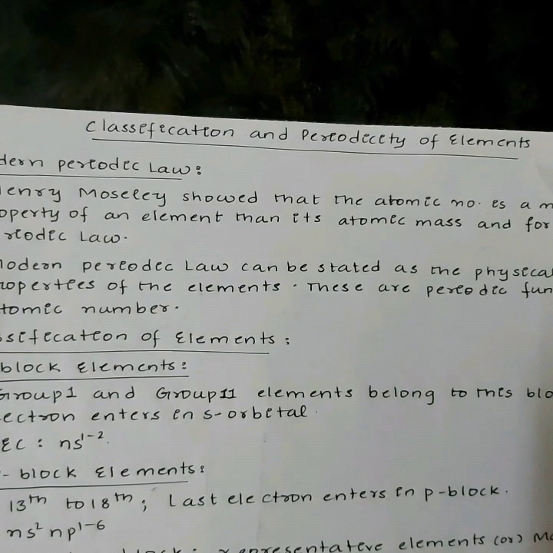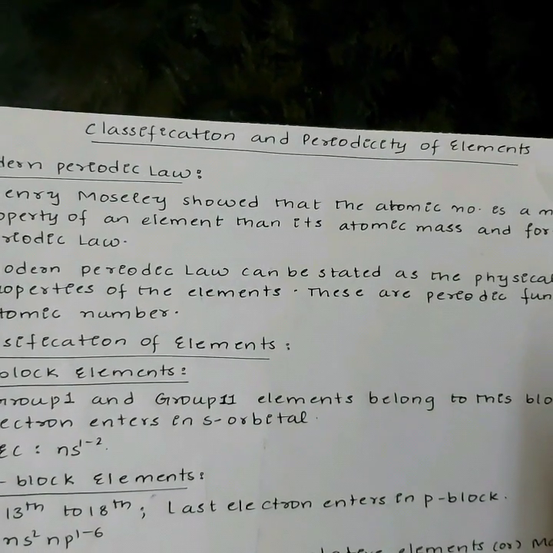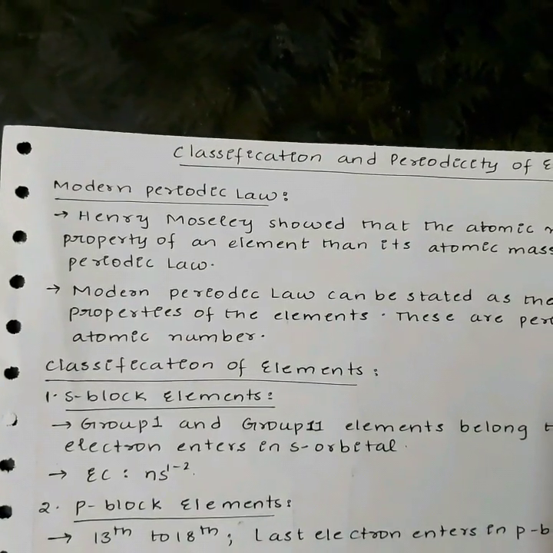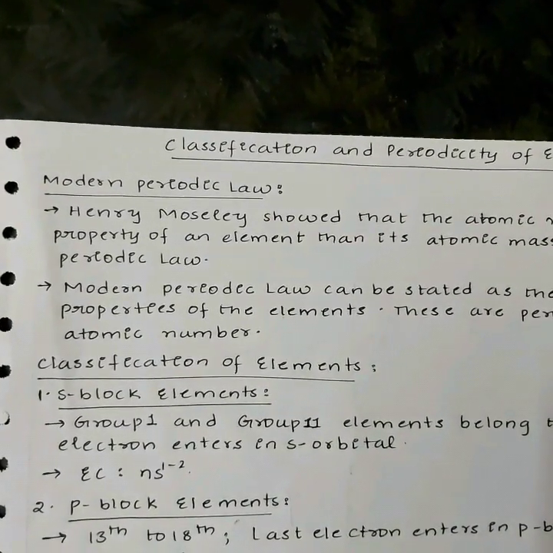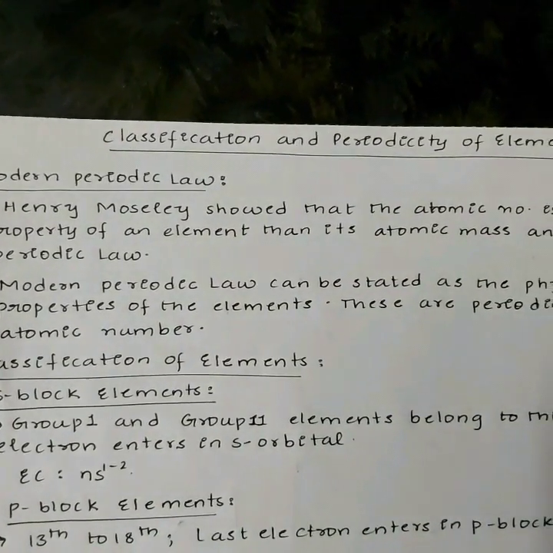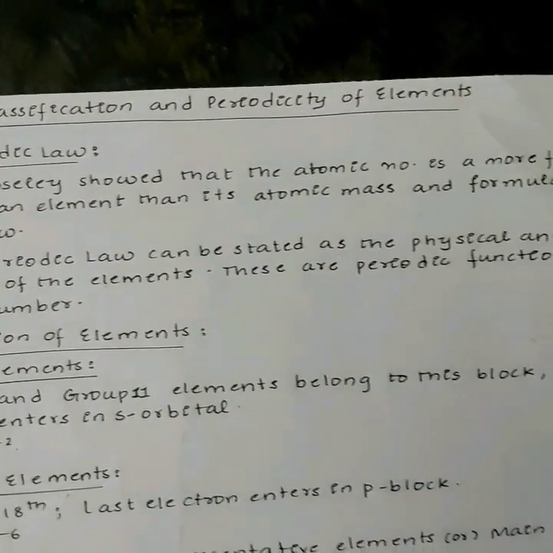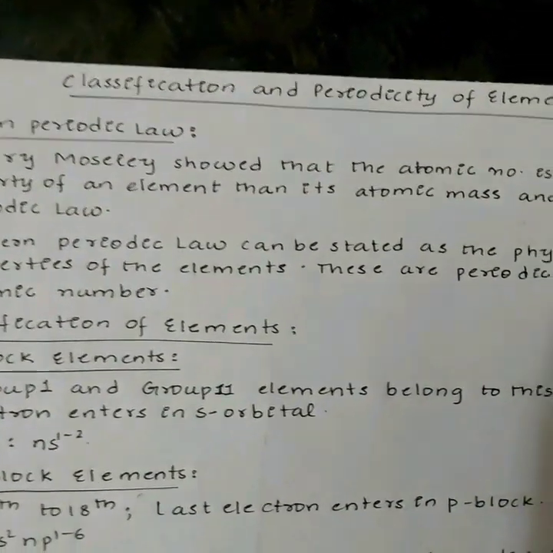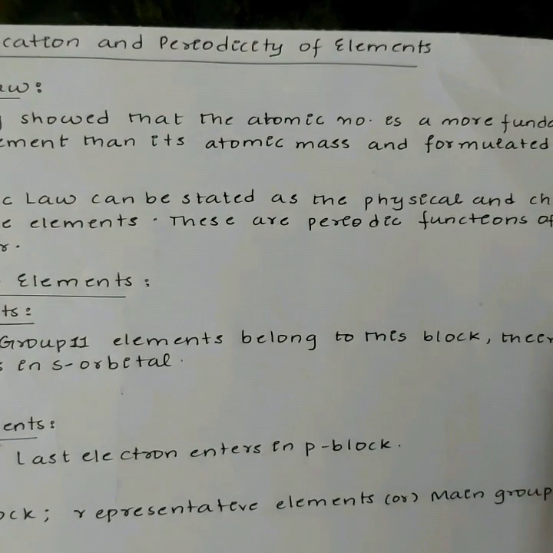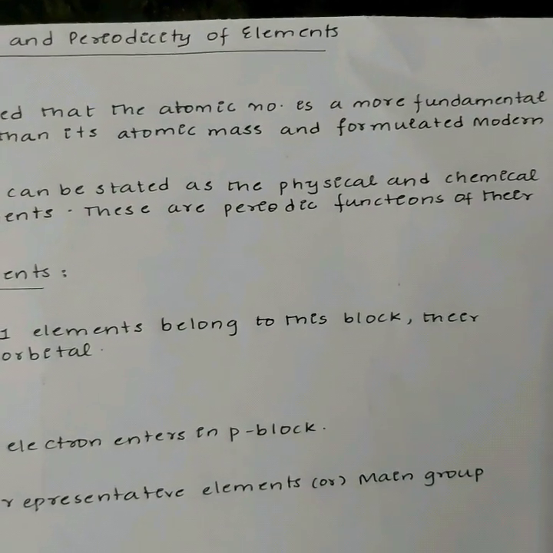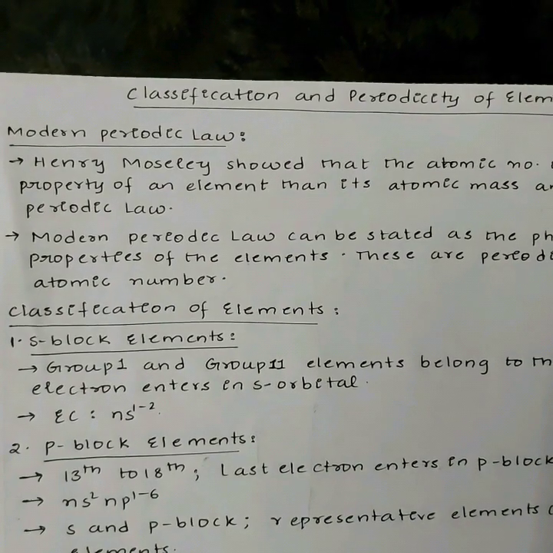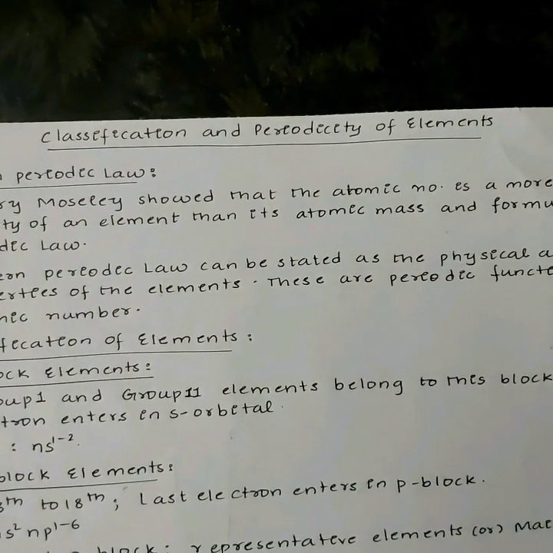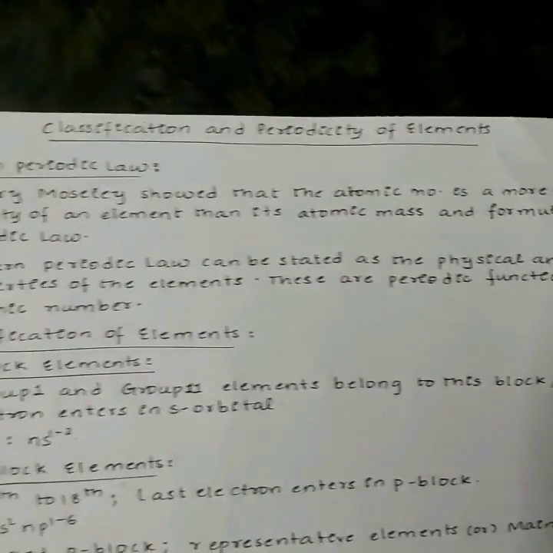The properties of elements are periodic functions of their atomic weights, according to Mendeleev's periodic law. Modern periodic law and the present form of the periodic table. Henry Moseley showed that the atomic number is a more fundamental property of an element than its atomic mass and formulated the modern periodic law. The modern periodic law can be stated as: the physical and chemical properties of the elements are periodic functions of their atomic numbers.